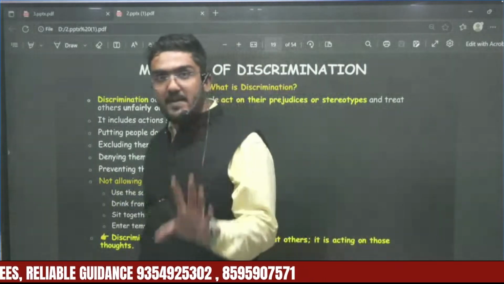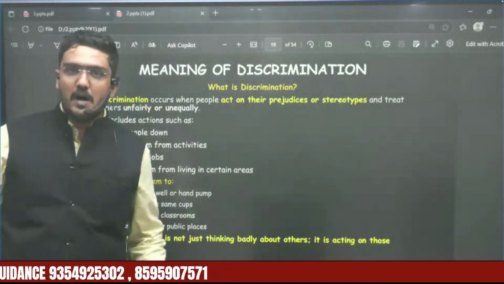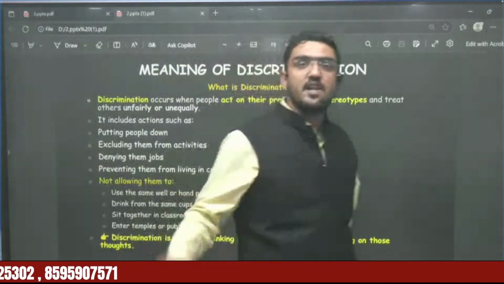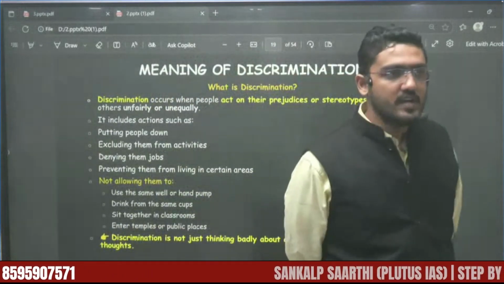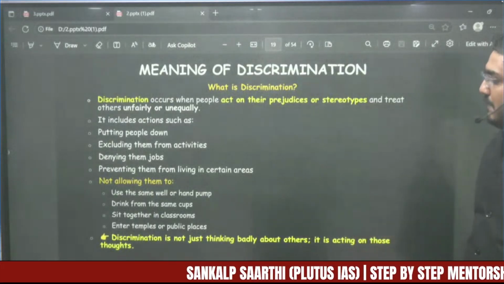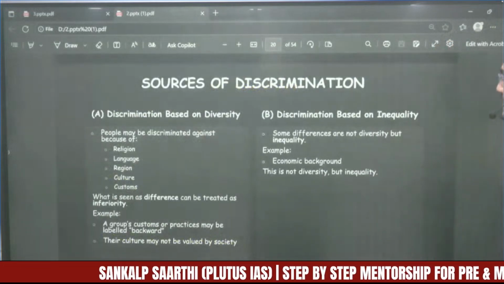If this happened, if the shadow or even a touch happened, the upper caste people used to resort to yajna, havan, to purify themselves. Okay, that was called untouchability. So discrimination happens in all these forms. These are the forms by which discrimination happens.